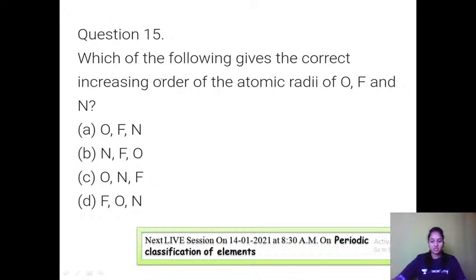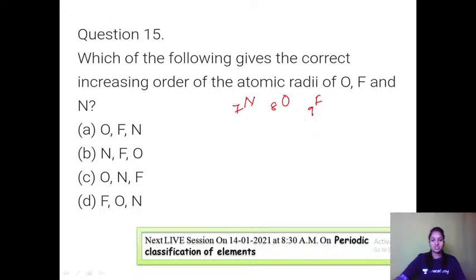Which of the following gives the correct increasing order of atomic radii of oxygen, fluorine and nitrogen? Nitrogen has atomic number 7, oxygen 8 and fluorine 9.